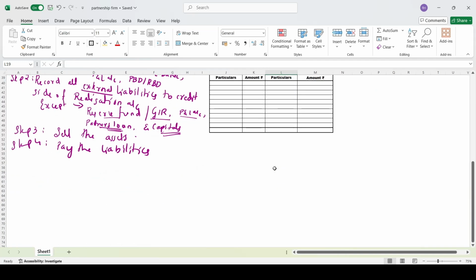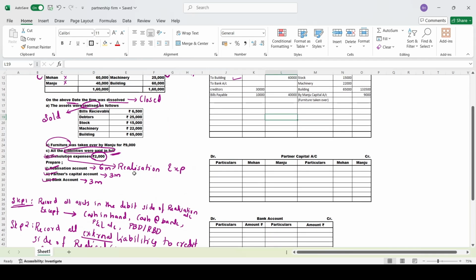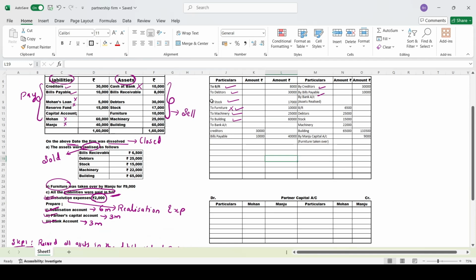What is step number 5? There are only 5 steps in the realization account. Step number 5: pay the realization expenses. Okay, we'll pay. How much are the realization expenses? They have given here 2000 as the realization expenses.